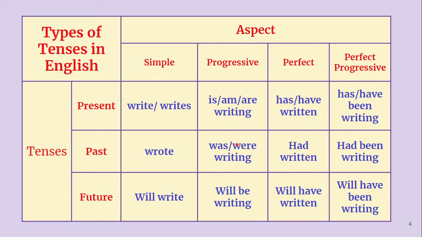In progressive tense, same thing, be form plus ing form, but in the be form, in present tense we use is, am, are, but here we use was, were plus verb-ing form. In perfect tense also same thing, have form, that means has, have, but here we use had plus written, had plus V3. In the same way here, in place of has, have, we use had plus been plus verb-ing form.